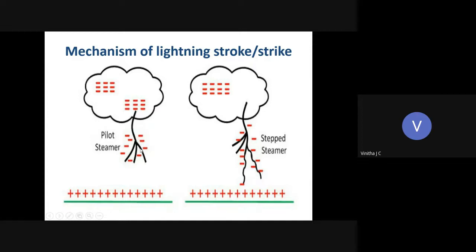That streamer is termed the pilot streamer. But this pilot streamer can move only 50 meters from the center of the cloud, and it cannot move further because the energy is not sufficient. After a small period, that is 100 microseconds, the streamer starts again and moves towards the ground, and this is termed the stepped ladder.